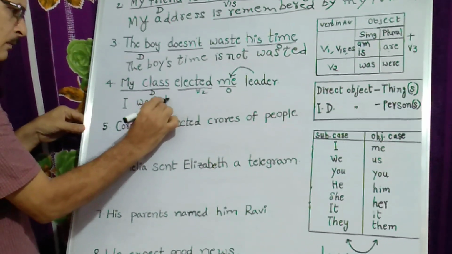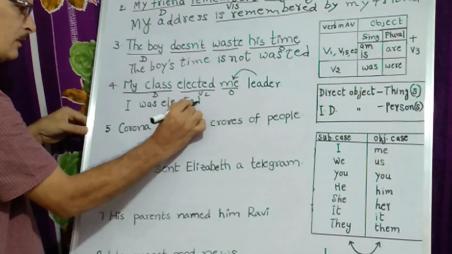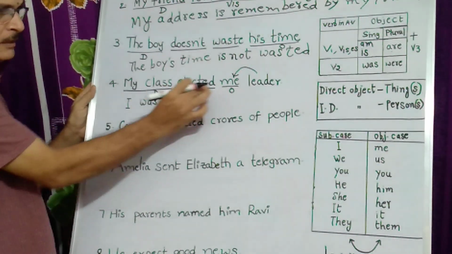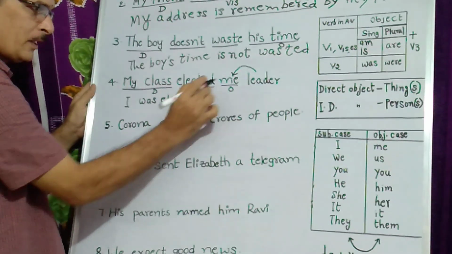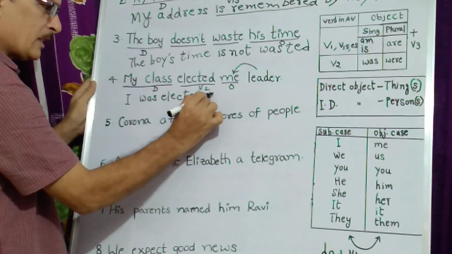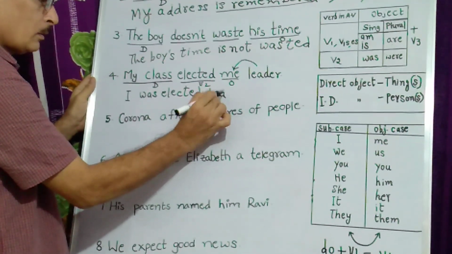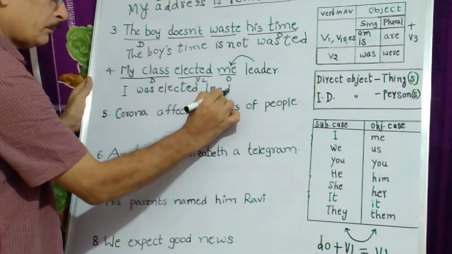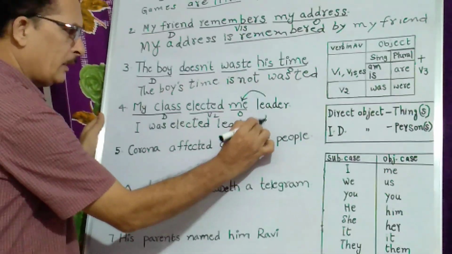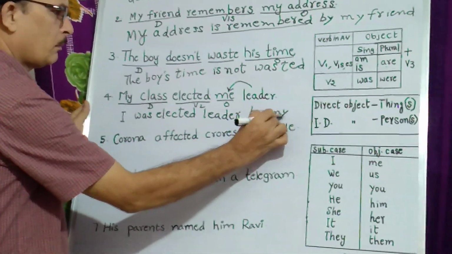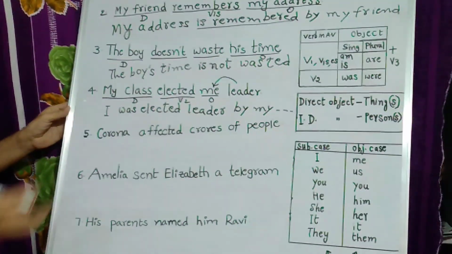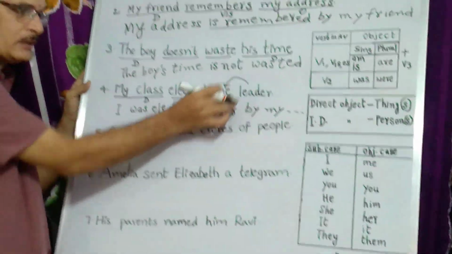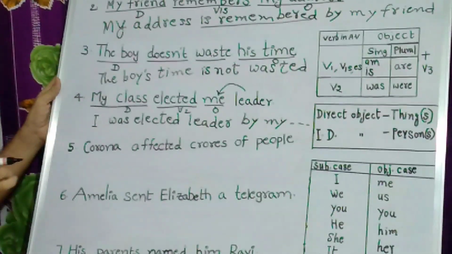Who elected me is not important here. I was elected what or how? Leader, the complement. That is more important than who elected me. You can write by my class later. I was elected leader.